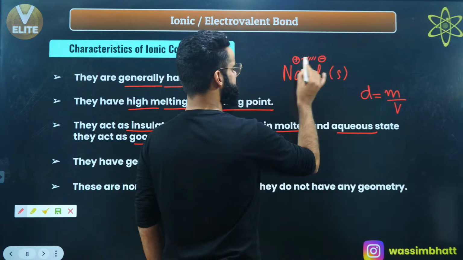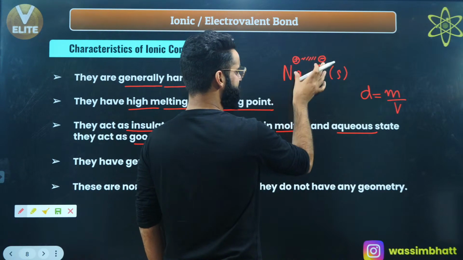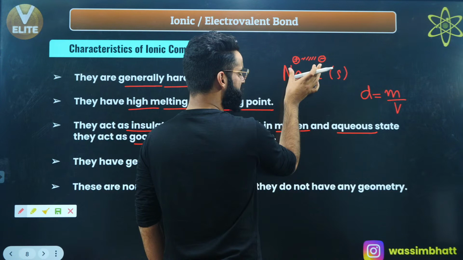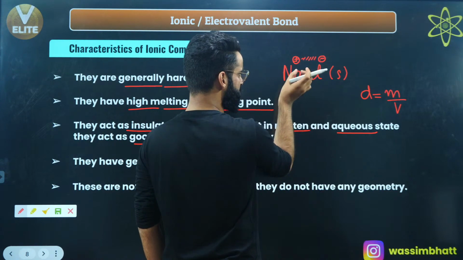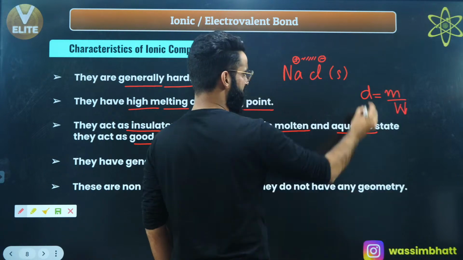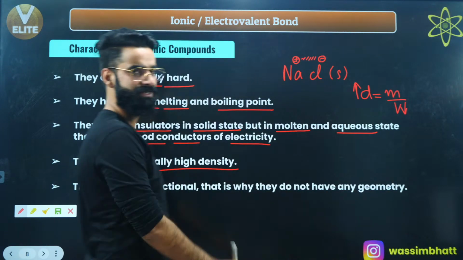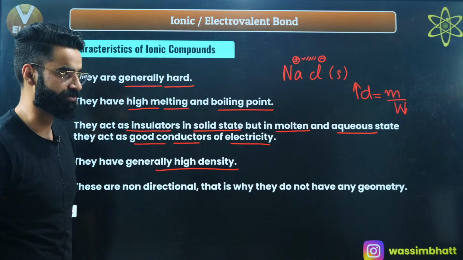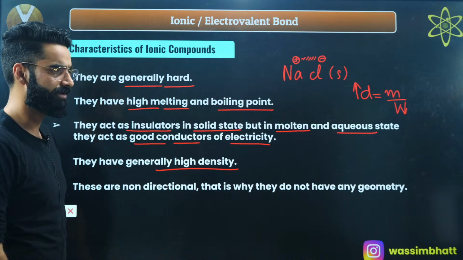Due to the strong force of attraction between the cation and the anion, these ions are close to each other. If these ions are close to each other, the volume occupied by the ionic compound is less. If the volume occupied is less, I'll say density is more, because density and volume are inversely proportional to each other, yeah? I'm sure it's clear to everyone.